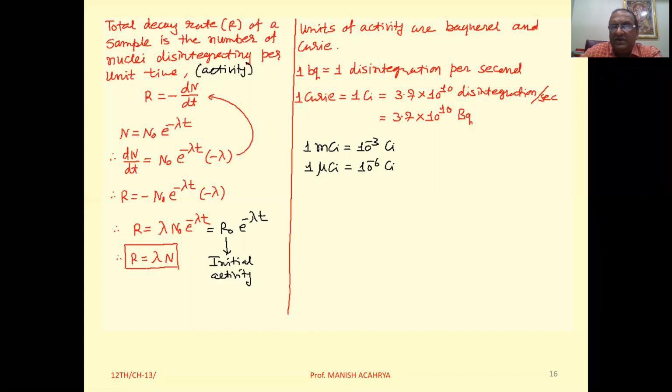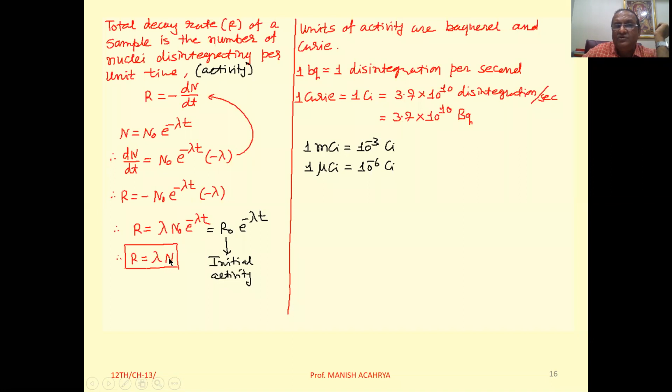Any doubt in this one? Or we can write that the activity R is lambda into N, where N is the number of undecayed nuclei at a particular instant, and R is the activity at a particular instant. Now, from this particular equation, we can write the initial activity, that is lambda into N0.